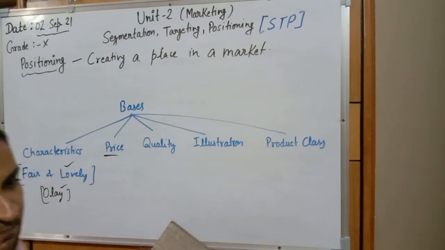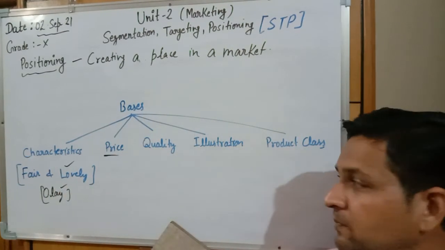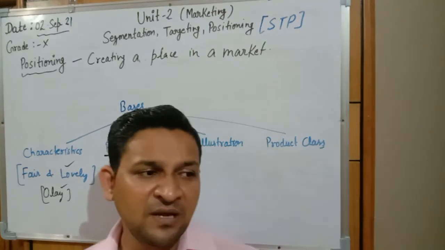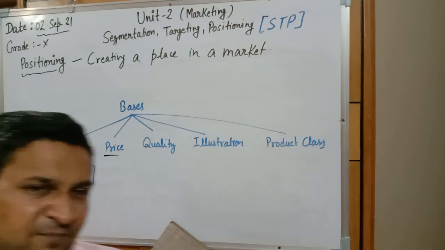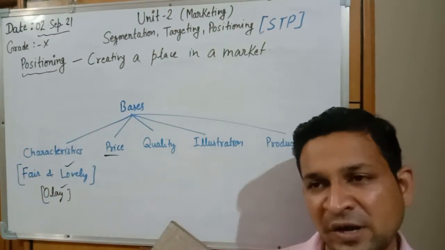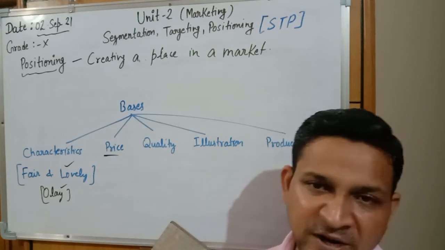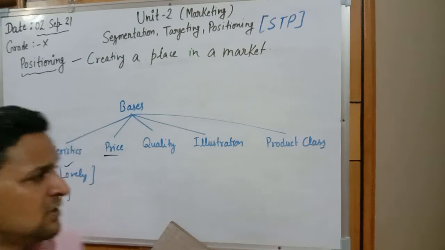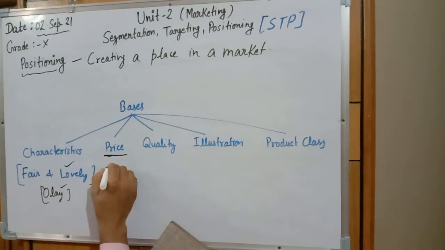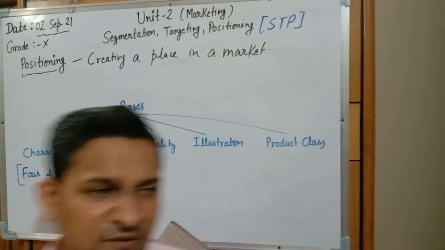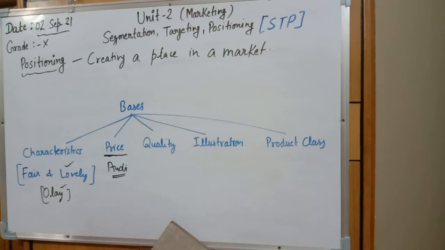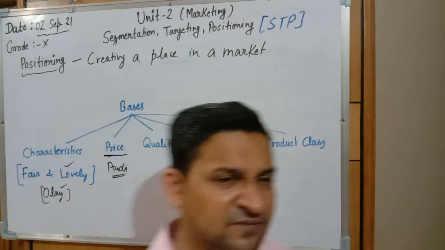Price: companies are getting a place in the market on the basis of price. Some companies are providing high-end products, some are providing general category products. Take the example of Mercedes-Benz or Audi. It is a high profile company that generally makes products for high class people. So the place of Mercedes or Audi is due to the high class, while Maruti is known for multiple category items, like a general person can also take one, and a high profile person can also take the best quality product on the basis of models. So price is the major factor.